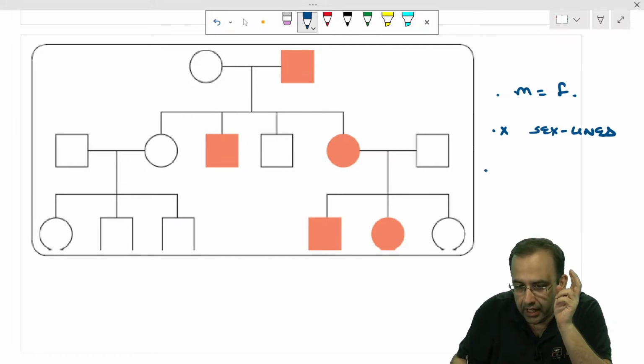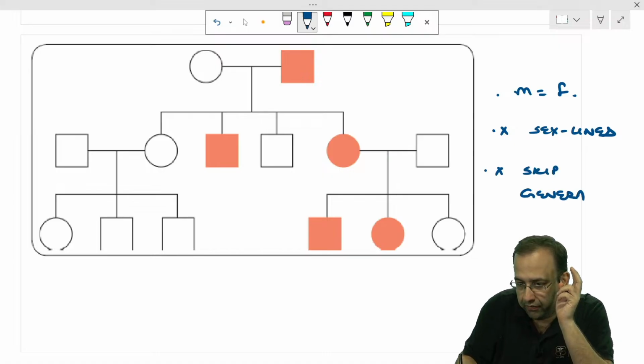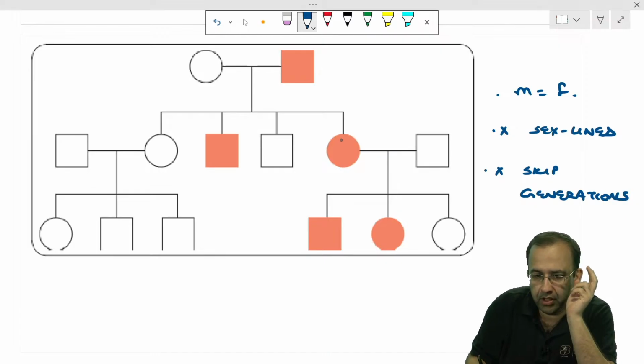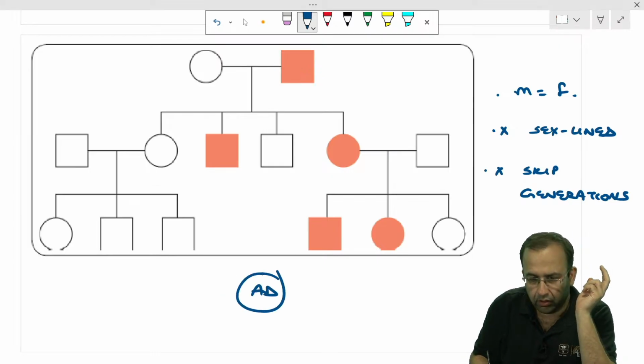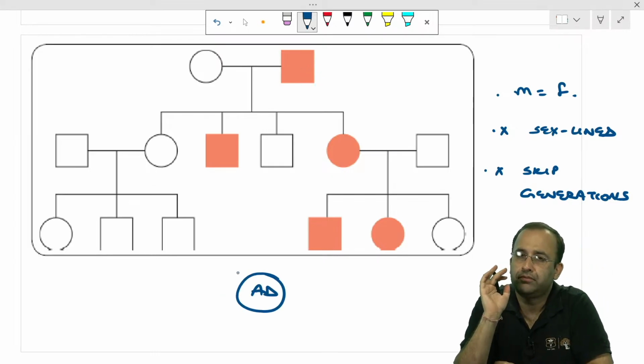Secondly, it does not skip generations. If the child is diseased, one of the parents has to be diseased for the child to be diseased. So this is autosomal dominant.